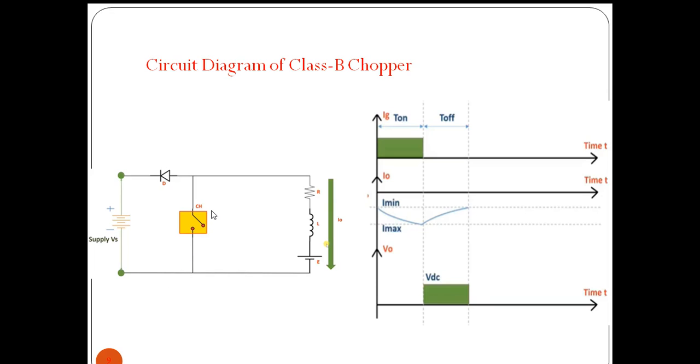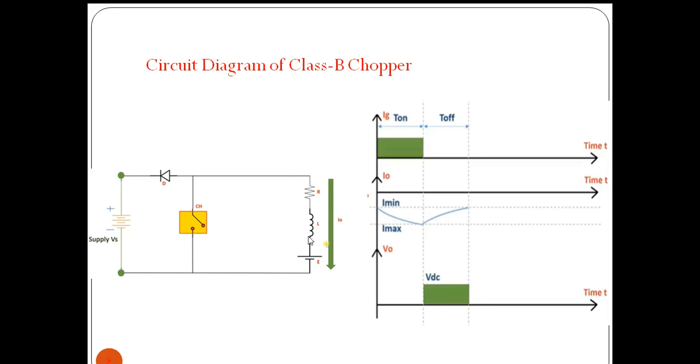First of all, whenever the chopper is on, due to the battery E, it is driving current in this closed path through the chopper. The current will flow this way because current will always search for a low resistance path. As the chopper is on, it won't go through the supply and it is flowing in this closed path.